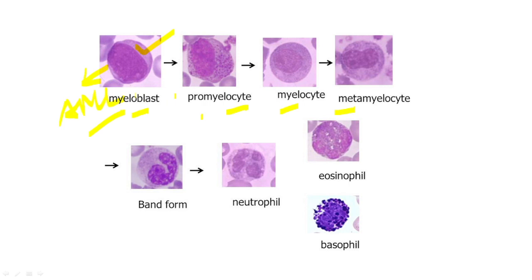It can also increase in a degenerative left shift, but in that case, the blasts will not increase. What are the other cells that will increase? The promyelocyte, the myelocyte, the metamyelocytes, even the band forms can increase. In that case, we are referring to that as a regenerative left shift with neutrophils and an increase in bands.